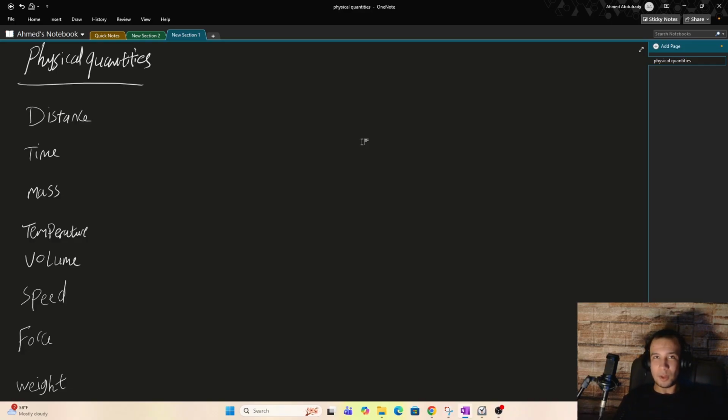So, physical quantities are ways to describe situations, events, or objects in physics, okay? For example, this is a pen. I just bought it, maybe in the morning. So I'm describing this event: when I bought it, it was in the morning. It's that big, that long, the pen. So I'm describing the object, the distance or the length.